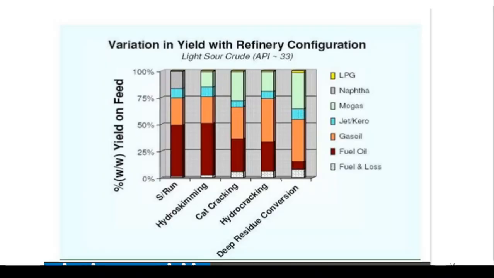This is one slide where we can compare the conversion from every configuration. And if you look here, the focus is on the fuel oil, because fuel oil is not very much utilized in the market. There is no such high demand, so we need to convert the fuel oil into value added products like gasoline, like gas oil, like diesel, and all these things. That's why these new processes are being added here.